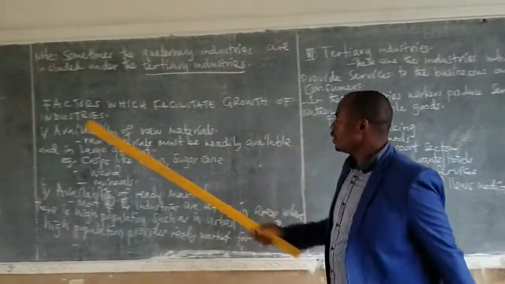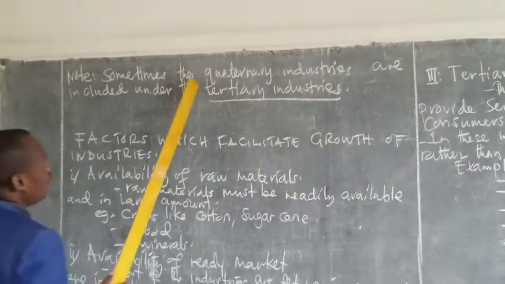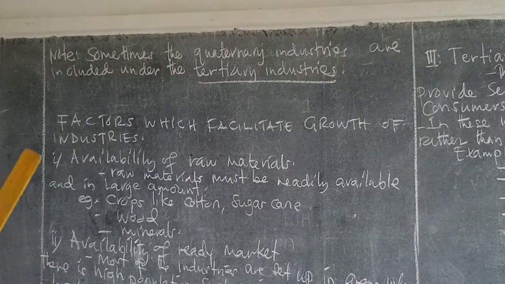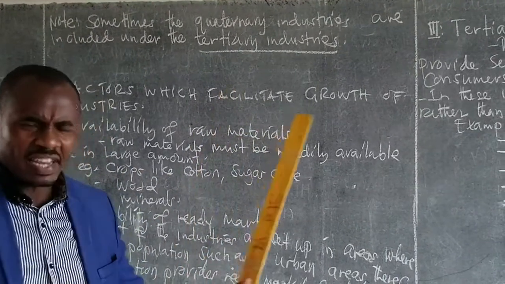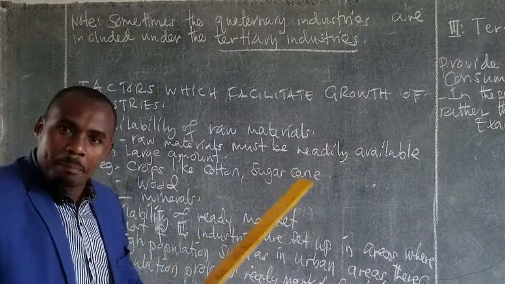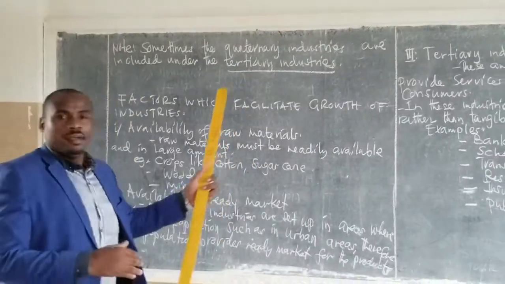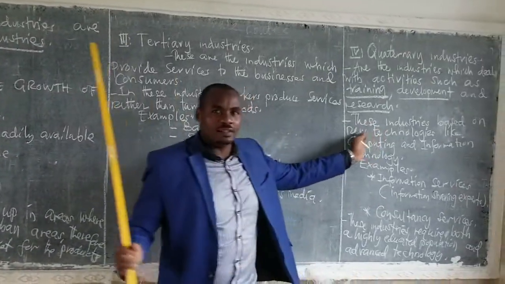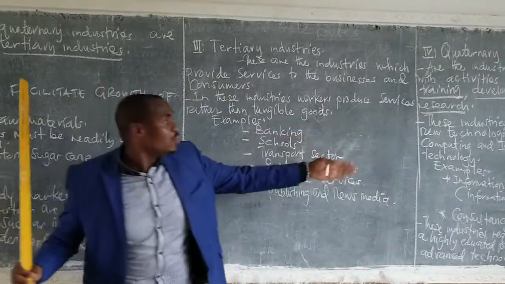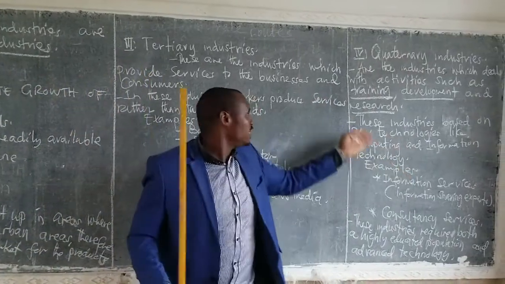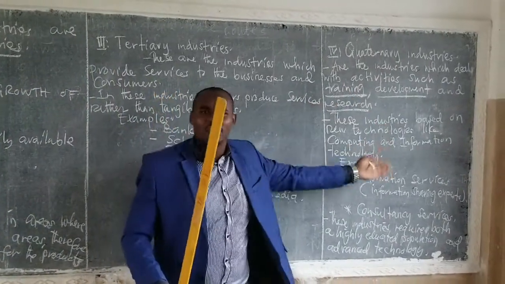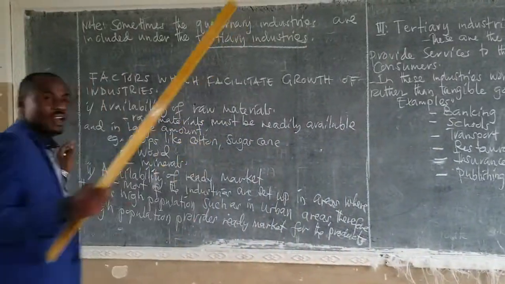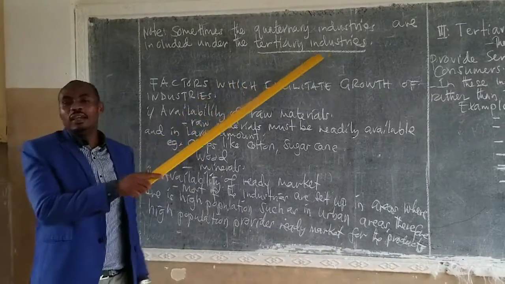Then, note, sometimes the quaternary industries are included under the tertiary industries. Sometimes these quaternary industries are like parts of the tertiary industry because, as we have seen, they also produce services, as in the tertiary industries. For example, training, seminars, and whatever the case. These are quaternary industries. That's why sometimes they are considered part of the tertiary industries.